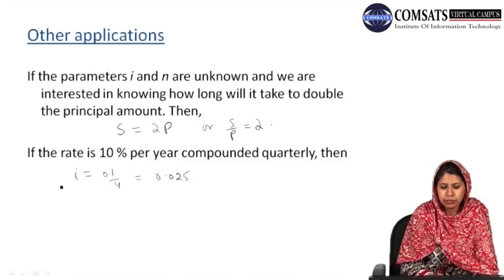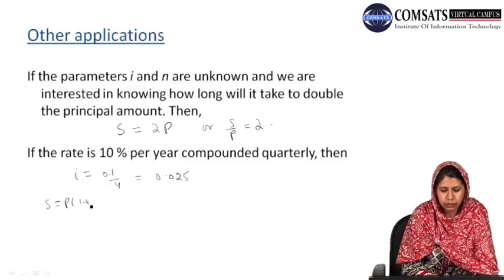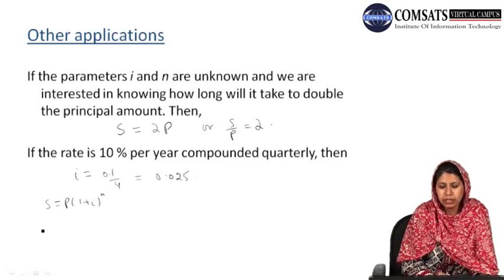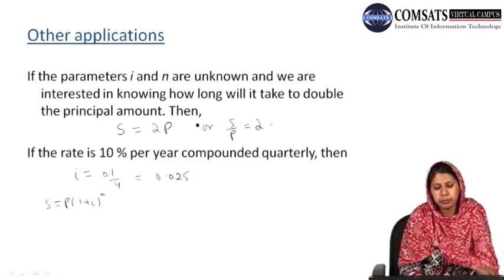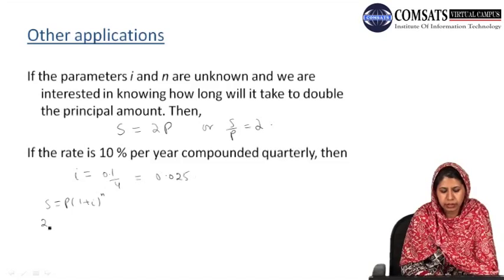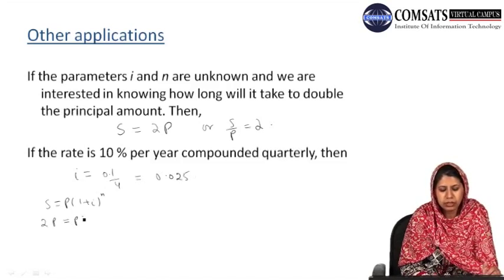If we look at our formula, S = P(1 + i)^n, then the compound amount we want is double our principal amount. So S is nothing but 2P, which equals the principal amount times (1 + i) to the power n.